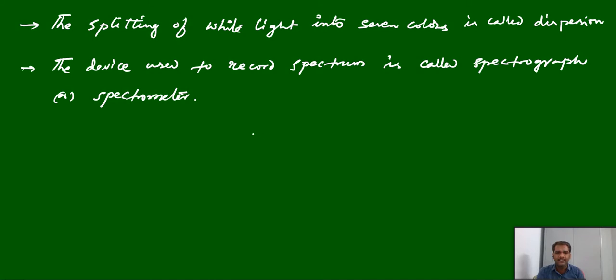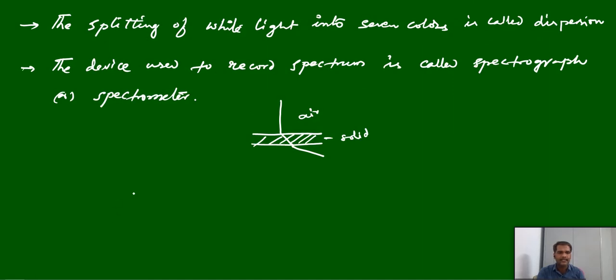Mainly if you pass light from one medium to the other, let us assume this is the medium air and this is some denser medium, solid or liquid. Then when you pass the light, it will bend at some angle when entering the solid, from air to the solid, one medium to the other. Again when it comes out, it will bend like this. So this is the property of light.